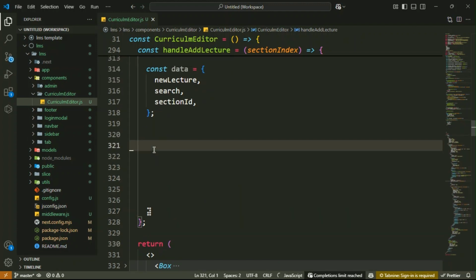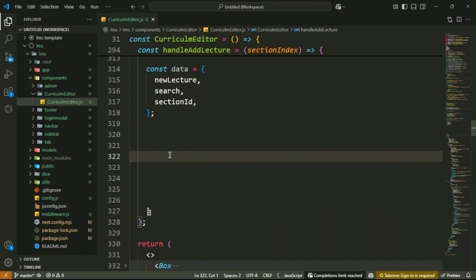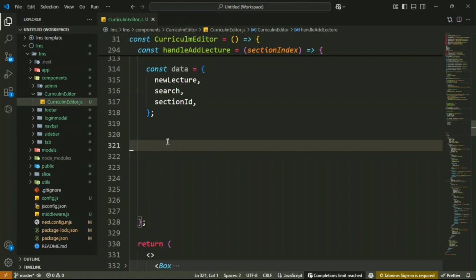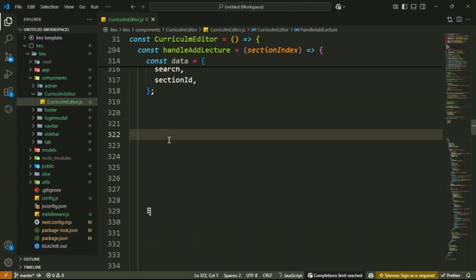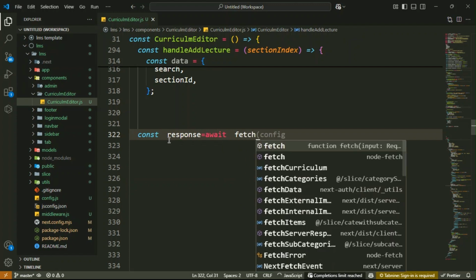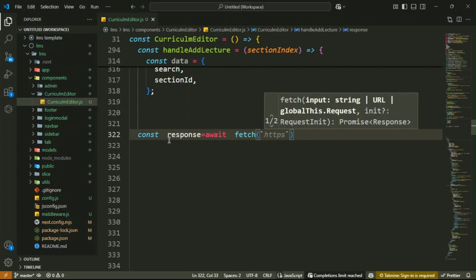Got it. Then here after that send the new lecture data to the backend API for saving in the database. So just here you have to implement the logic. Const, here this spelling mistake guys. Const response equal await fetch. Then here that's the backtick, dollar symbol.